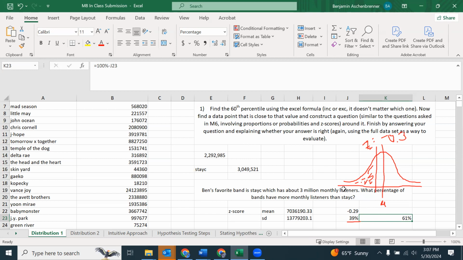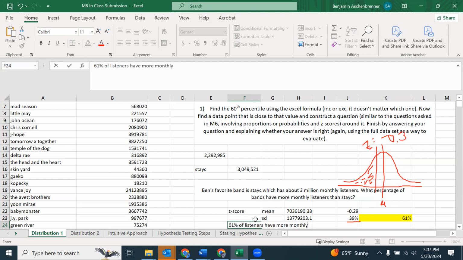And this is the second part, which is that you need to evaluate this. So first, let me highlight my answer. 61% of listeners have more monthly listeners. Sorry, 61% of artists, we're talking about artists here, have more monthly listeners than Stacy.